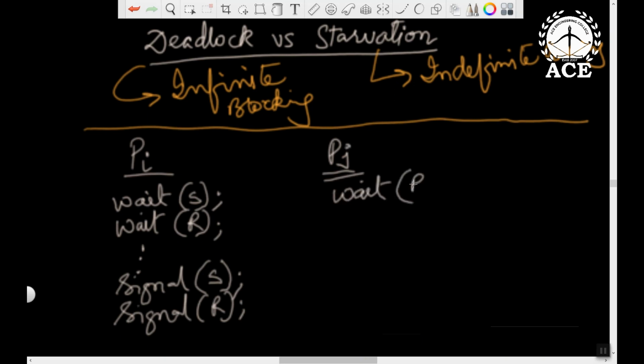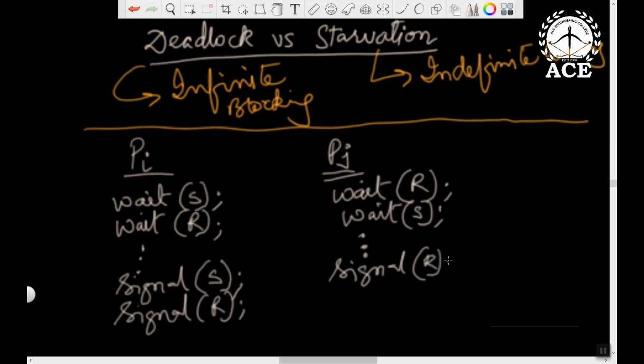It says wait on R and wait on S, and then signal on R and then signal on S, in reverse. So this is performing the operations in reverse order.